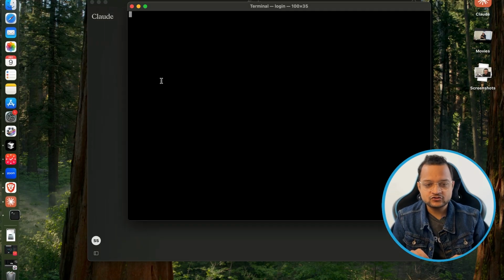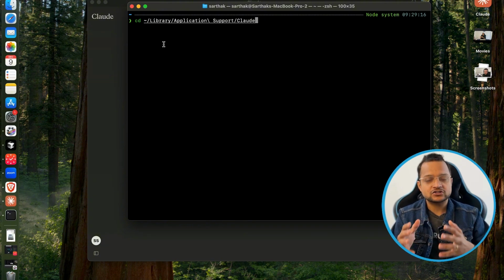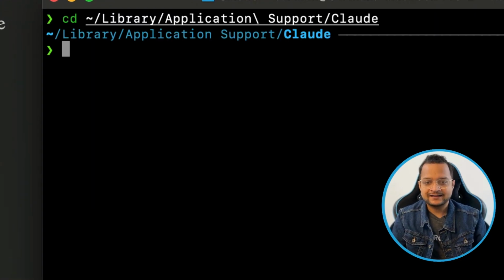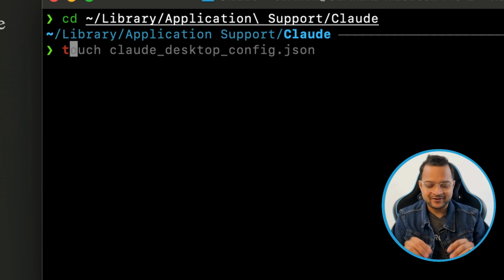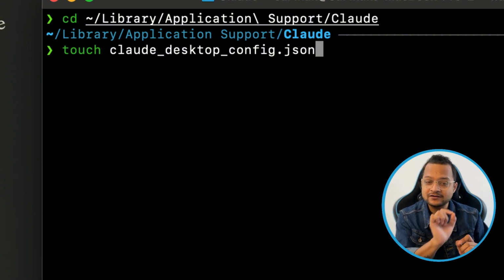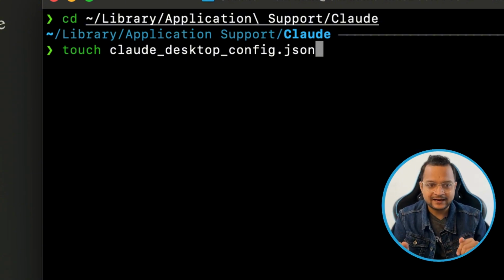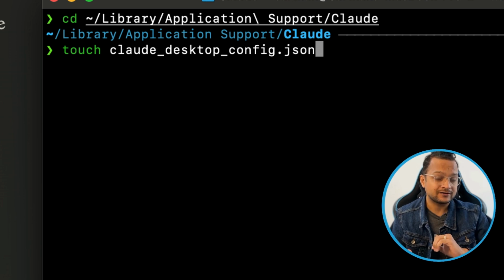For that, I will just go to the terminal, and here I'll say cd Library, Application Support, and Claude. At this place, I need to create a new file called claude_desktop_config.json. Remember to include underscores between the Claude, desktop, and config words so that it will be the correct file name which Claude Desktop needs.